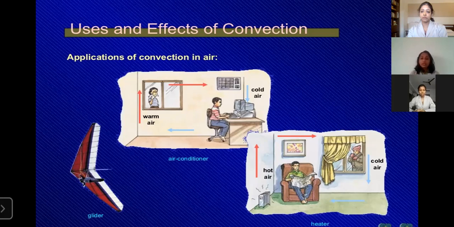You can see a picture, a man reading a newspaper by the heater because that area is a window. And what's happening here? Hot air has very low density, so it will surround the air and the colder area will stay over there. So we get a very hot area near the heater and a little bit colder area far away. So that's another application of convection.